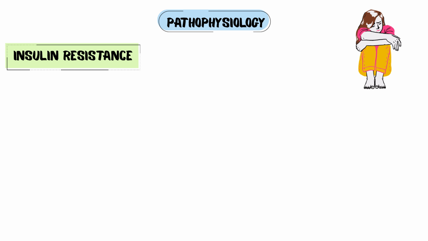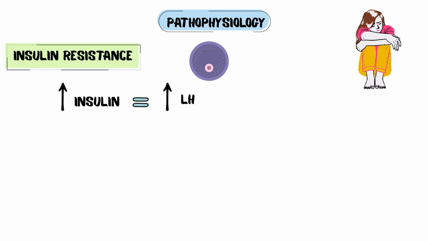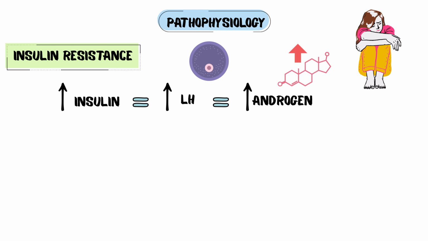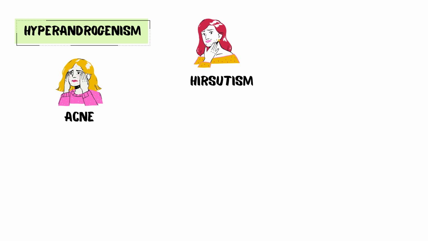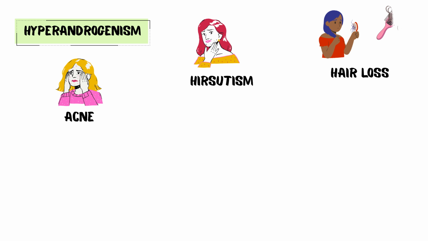Number 1. Insulin resistance. Insulin levels rise. Insulin acts like an LH booster on ovarian theca cells, which increases androgen production. It also reduces sex hormone-binding globulin from the liver, significantly increasing free testosterone. Number 2. Hyperandrogenism. This excess results in clinical features like acne, hirsutism, and sometimes male pattern hair loss.